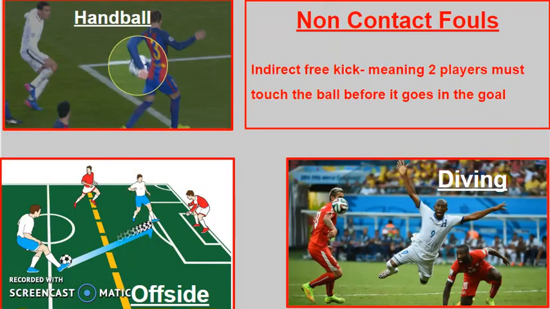Non-contact fouls are things that happen but don't involve 2 players making contact with each other. A handball, offside, and diving are examples of fouls in which one player does not come into contact with another. When a non-contact foul happens, the team is given an indirect free kick, which means that 2 players must touch the ball before it can go into the goal for a point.